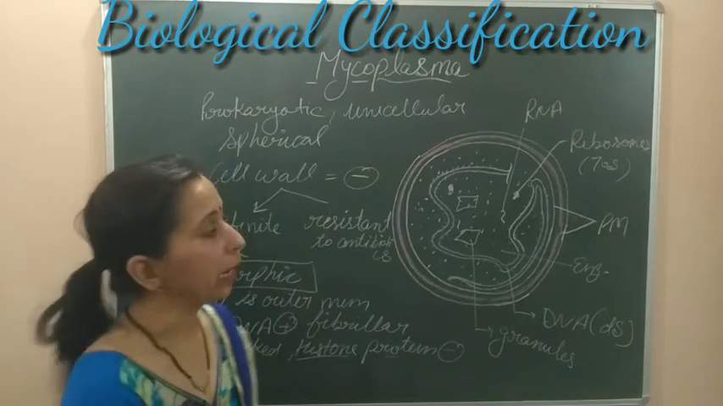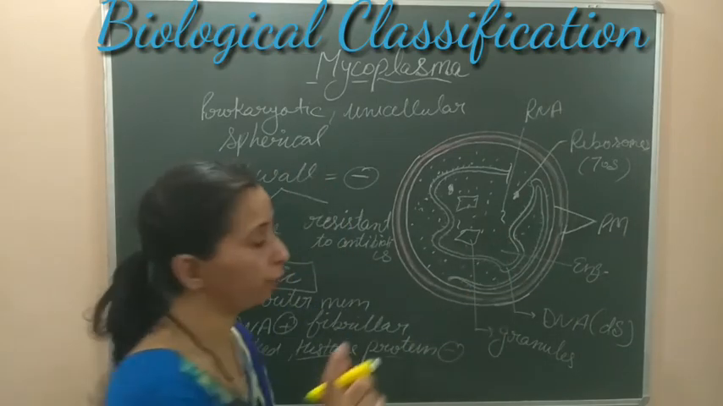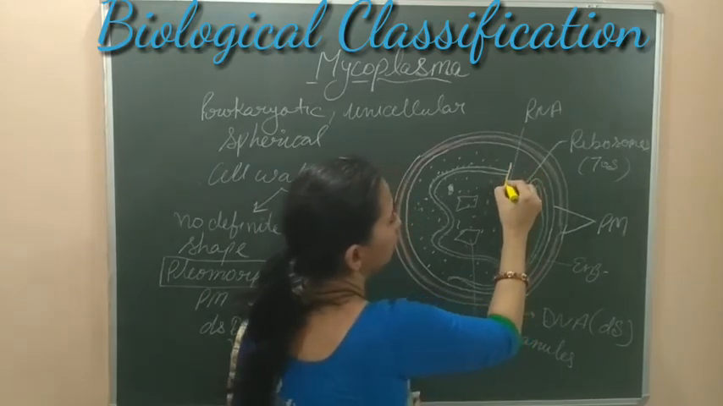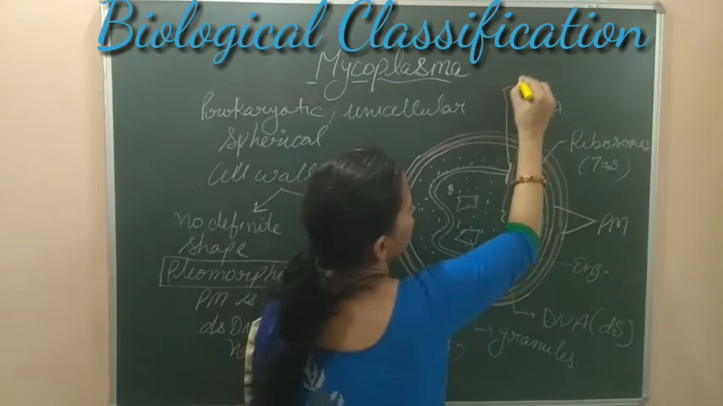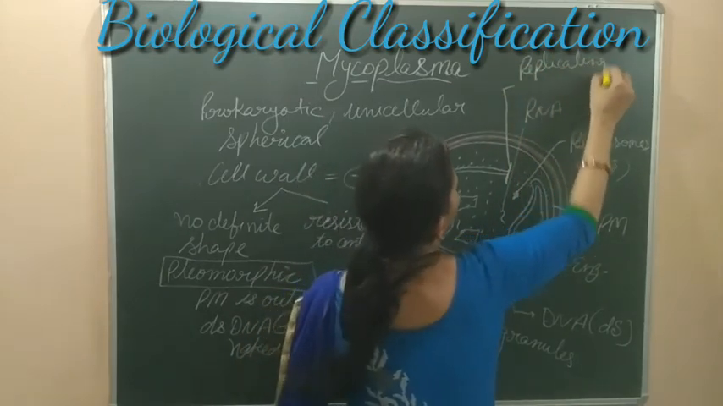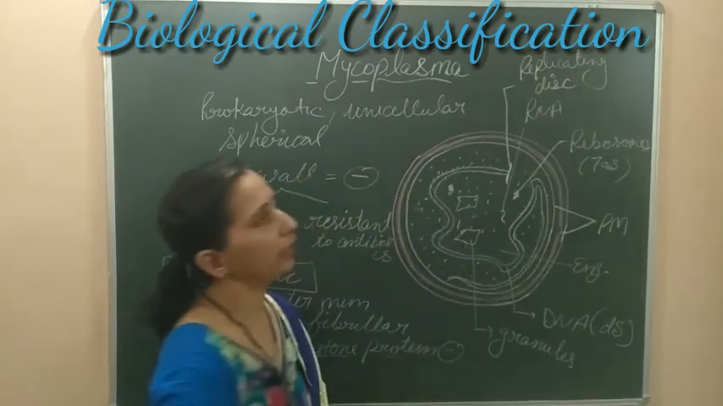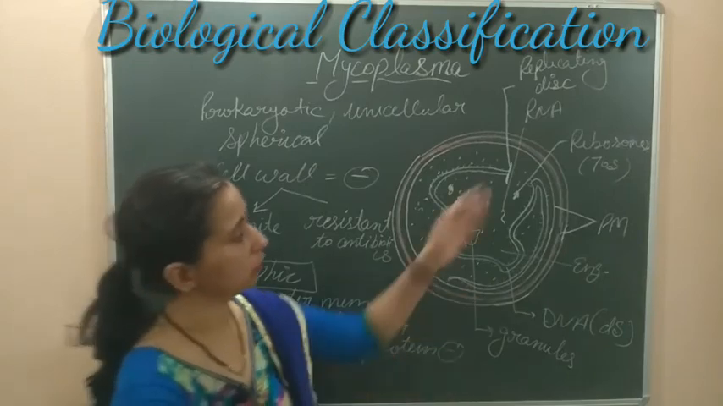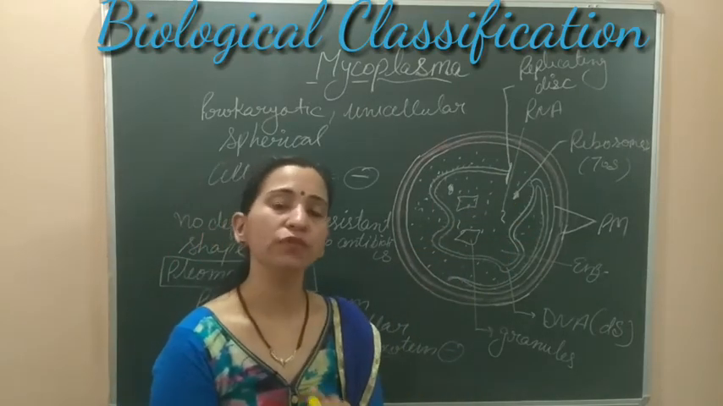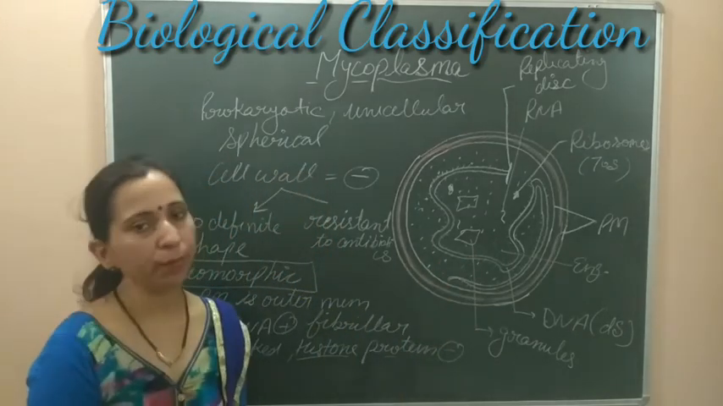Here one important thing is that the DNA which is present in the mycoplasma has one important feature. The feature is that this DNA contains a disc-like structure, and this disc is known as the replicating disc. They have a replicating disc at one end, and this disc is required to help in the replication process and the segregation of genetic material also. So this is about the structure of the mycoplasma.